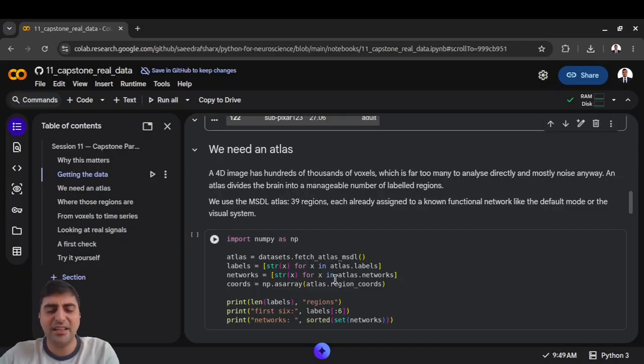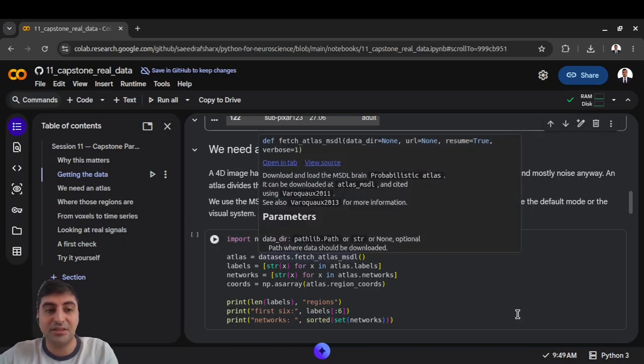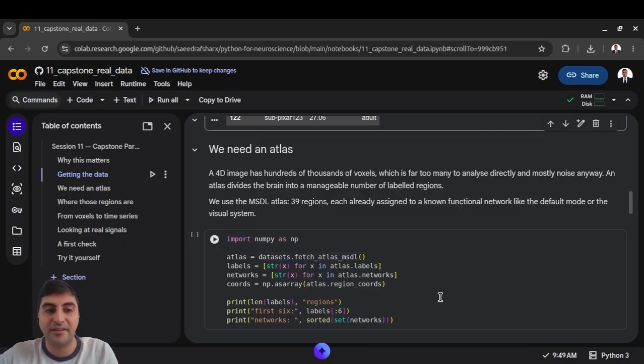So this is an indirect proxy filtered through the vascular system, and it is slow. The blood response peaks something like 4 to 6 seconds after the neural activity that caused it. Millisecond neural events arrive as a smooth bump seconds later. This is not a reason to distrust fMRI. It is the reason to know what you're holding. It answers where in the brain extremely well, but when quite badly.